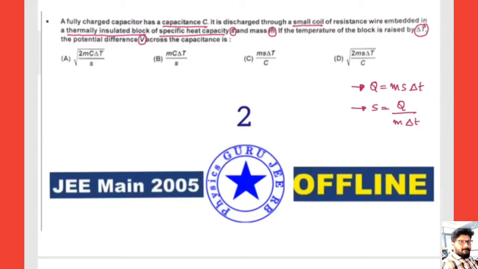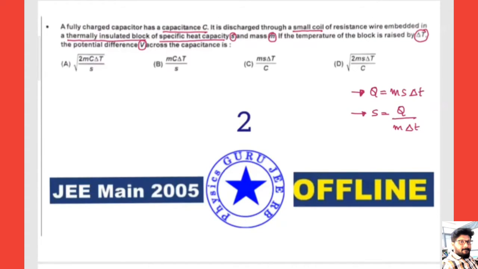So it is the quantity of heat required to raise the temperature of the block. So it's a quantity of heat. Okay, right. Now, delta T, capital T is given. Let us write this is capital T. Fine. Now, imagine how this diagram will be. Let us start the diagram here. There is a capacitor which is fully charged.